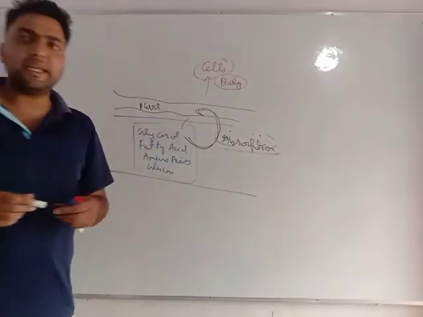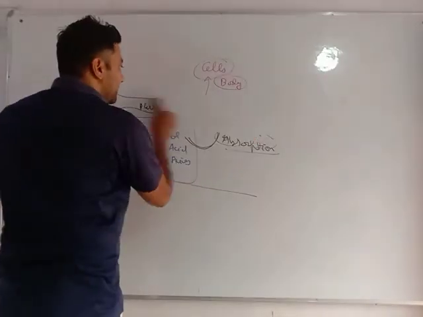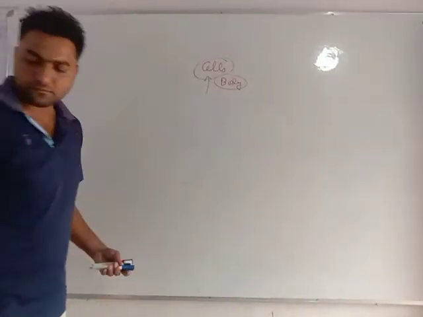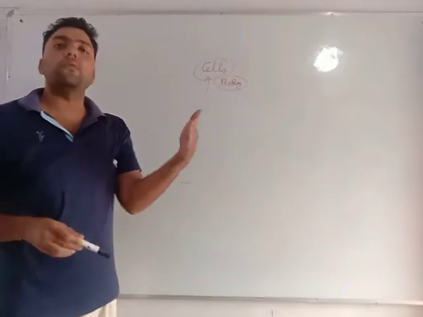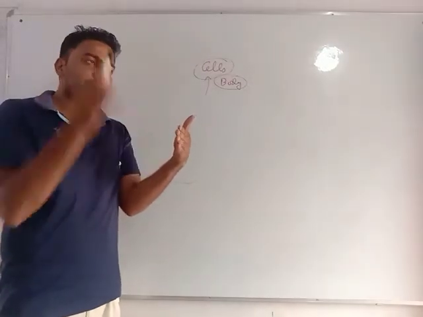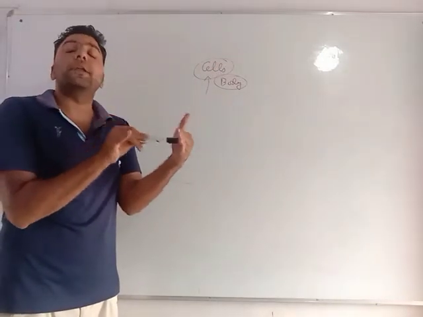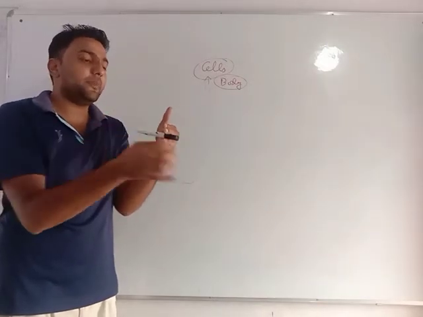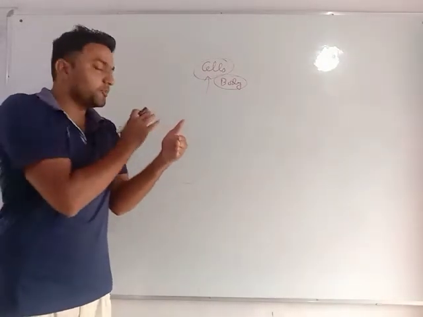So how this absorption takes place is a very important part. See my dear students, it's a very simple thing. If this is a wall, and I want this material to go from this place to this, if the wall is very thick, I cannot penetrate it. But if it is very thin, I can easily penetrate it and come to this side. Yes or no?